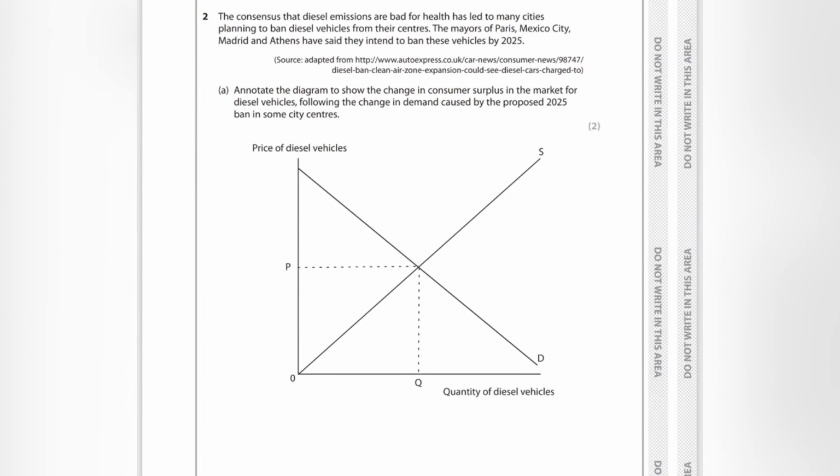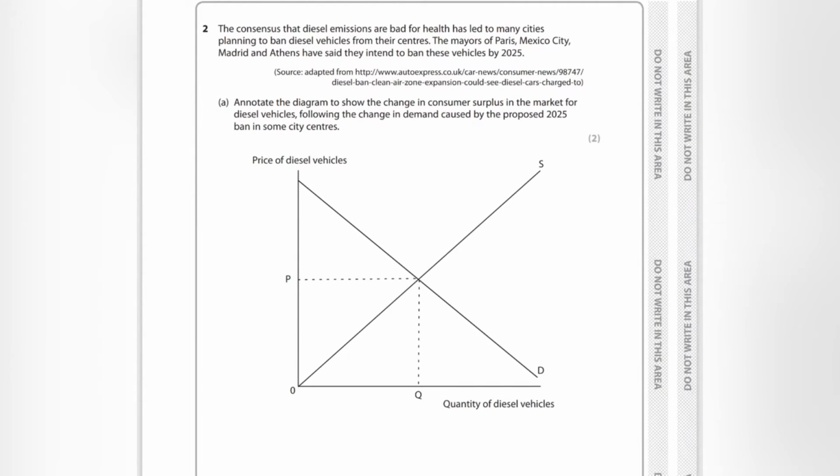Question 2. The consensus that diesel emissions are bad for health has led to many cities planning to ban diesel vehicles from their centres. The mayors of Paris, Mexico City, Madrid, and Athens have said they intend to ban these vehicles by 2025. Annotate the diagram to show the change in consumer surplus in the market for diesel vehicles following the change in demand caused by the proposed 2025 ban in some city centres.